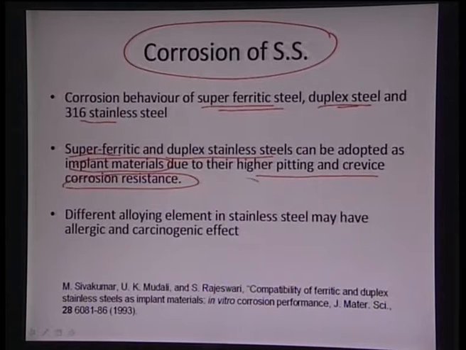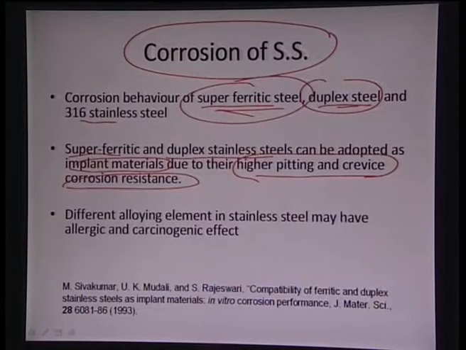Once we start avoiding the sulfur and phosphorus, it can enhance the corrosion pitting resistance, so that it can avoid the formation of certain stringers, and then it can reduce the inclusions and metal surface contacts. That is the reason it can lead to enhanced crevice corrosion resistance once we have a duplex steel or a superferritic steel.